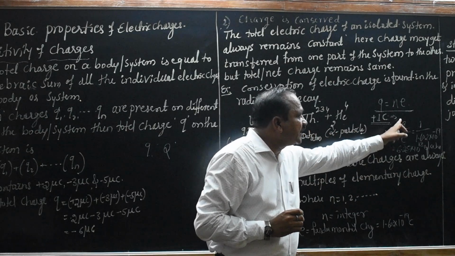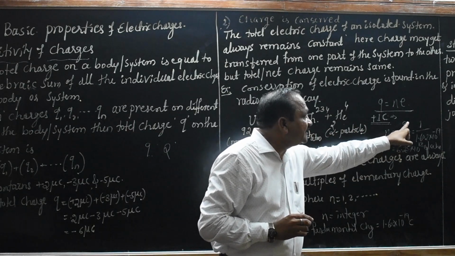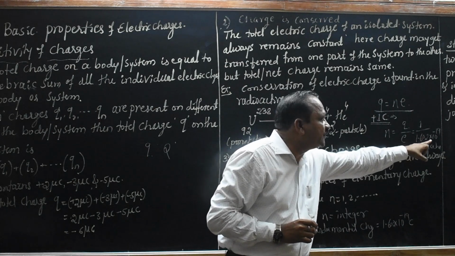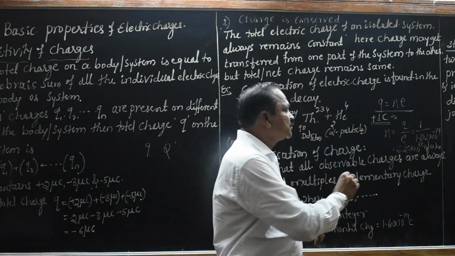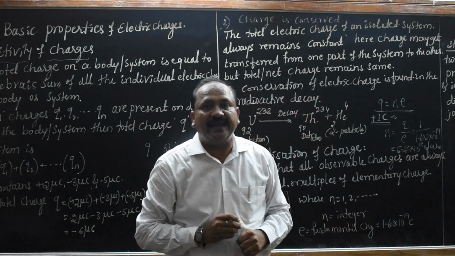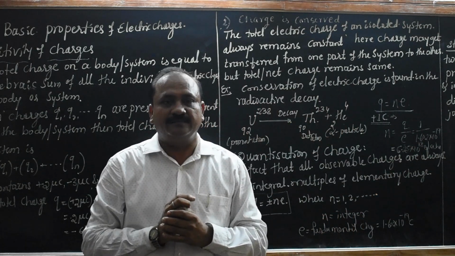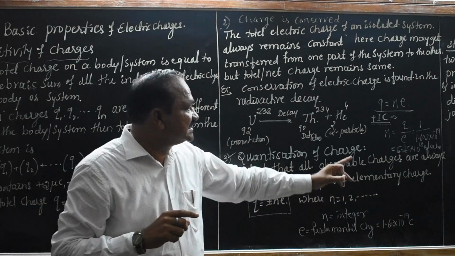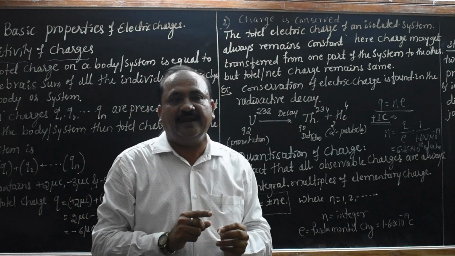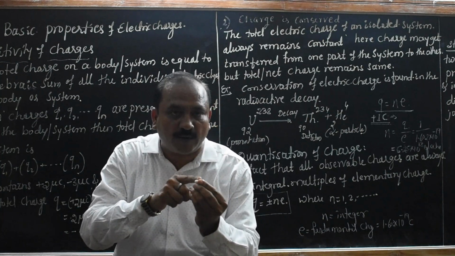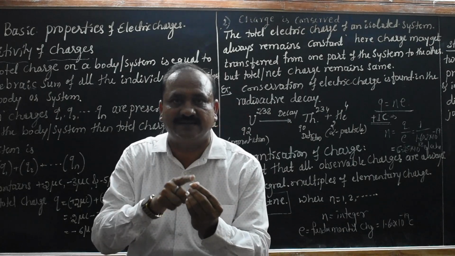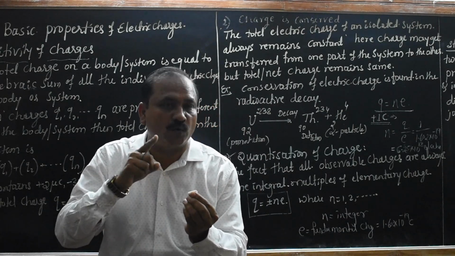See, N equal to Q divided by E. So that Q value is plus 1. Say E value is 1.602 into 10 raised to minus 19. So far, that N value becomes 6.25 into 10 raised to 18 electrons. It means what? Say this 6.25 into 10 raised to 18 electrons must be removed from this body. The body becomes what now? Plus 1 coulomb charge. The body becomes plus 1 coulomb charge.